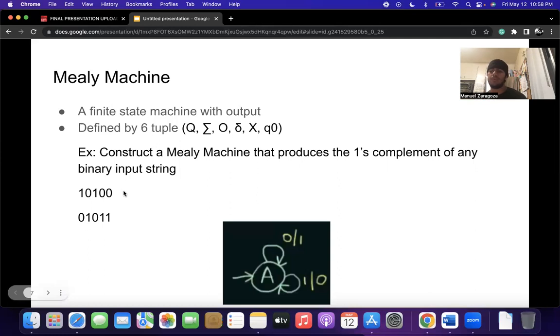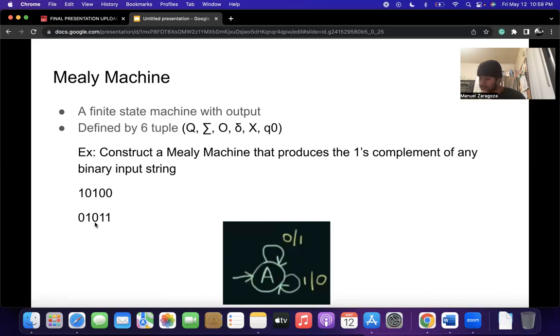So one problem that I want to go over says: construct a Mealy machine that produces the one's complement of any binary input string. So we're gonna come up with a binary input string, and we're gonna start with 10100. Now we have to find the one's complement. Remember, to find the one's complement, if it's 1, it turns to 0, and if it's 0, it turns to 1. After we find the one's complement, it's going to be 01011, which is right over here.